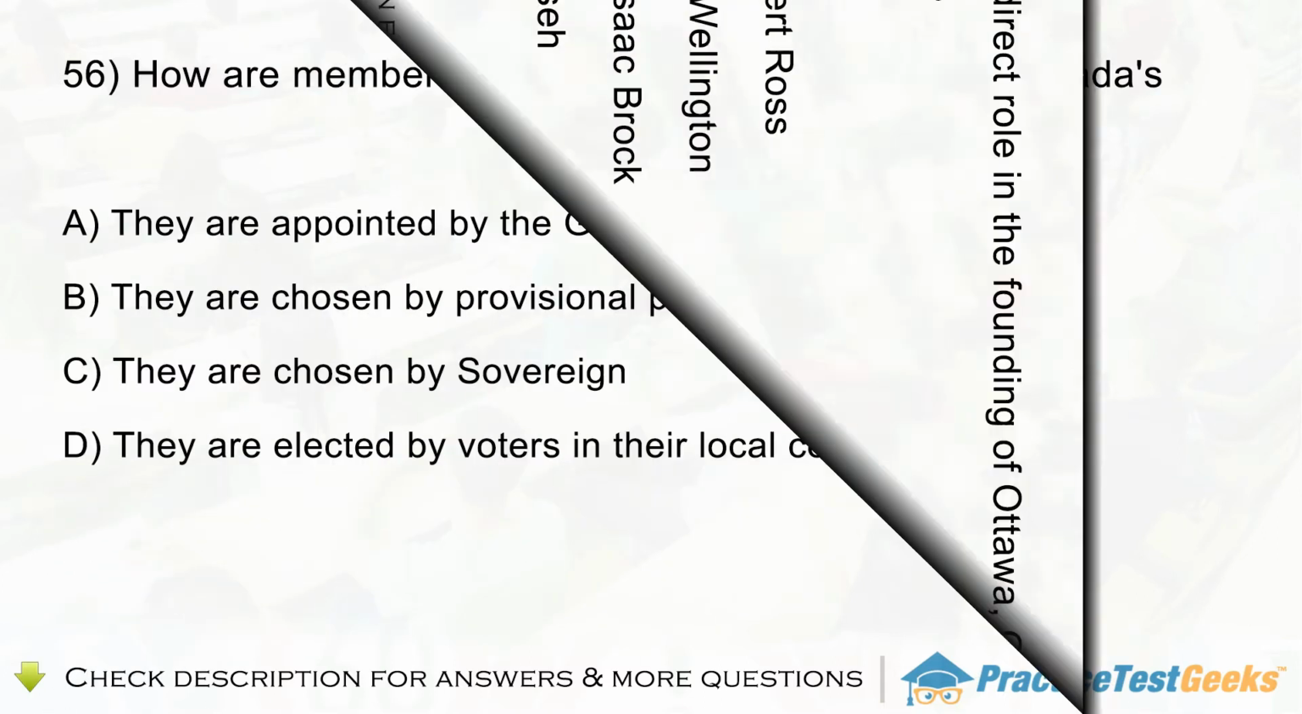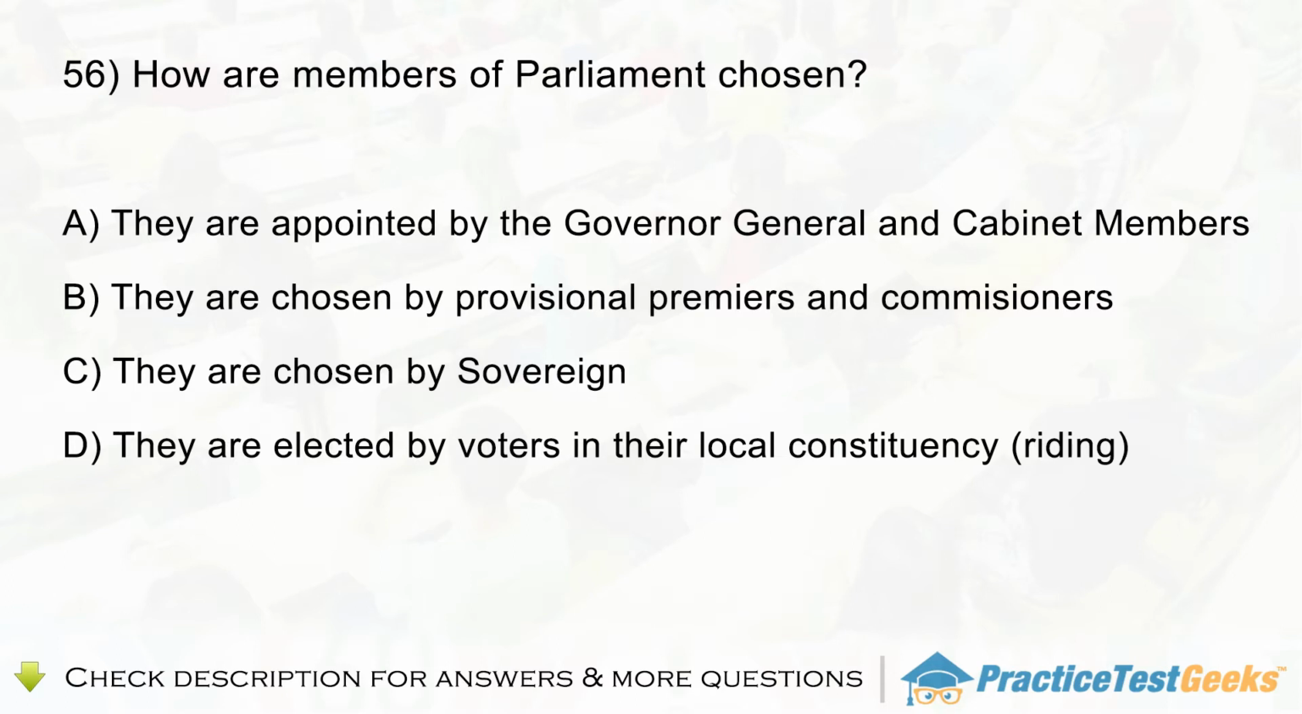Question 56. How are members of Parliament chosen? A. They are appointed by the Governor-General and Cabinet members. B. They are chosen by provincial premiers and commissioners. C. They are chosen by the sovereign. D. They are elected by voters in their local constituency riding.